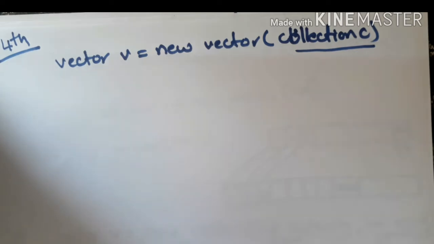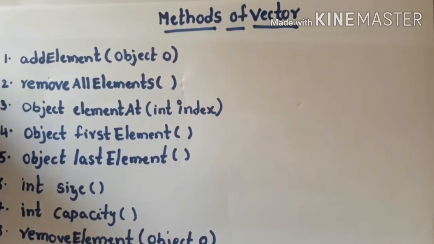Clear everyone? Now we have seen the four methods which are available for creation of a vector object, right? Now I am going to discuss the various methods available in the Vector class. What is the difference between Vector and ArrayList? Earlier we discussed this at the beginning of this session.